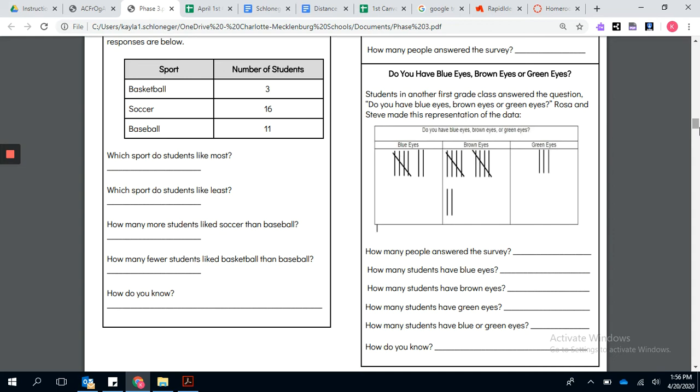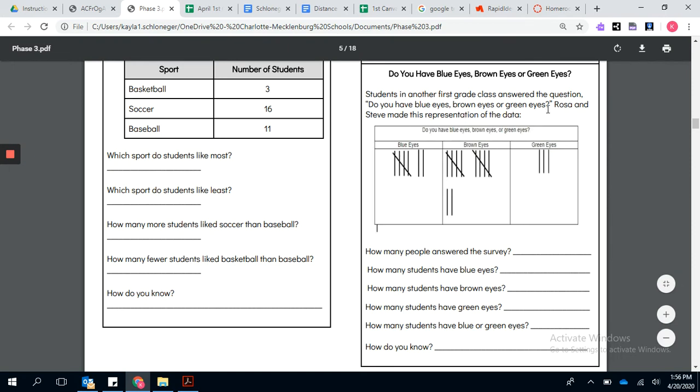Students in another first grade class answered the question, do you have blue eyes, brown eyes, or green eyes? Rosa and Steve made this representation of the data. Looks like they did a tally mark graph. So remember, if it has the line through it, it's a group of 5, so you can count by 5s for those. So number 1, how many people answered the survey?